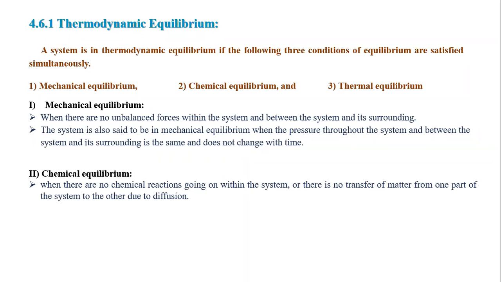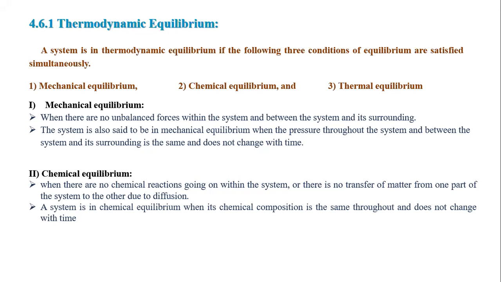When there is no chemical reaction going on within the system, or there is no transfer of matter from one part of the system to the other part due to diffusion, then it is in chemical equilibrium.